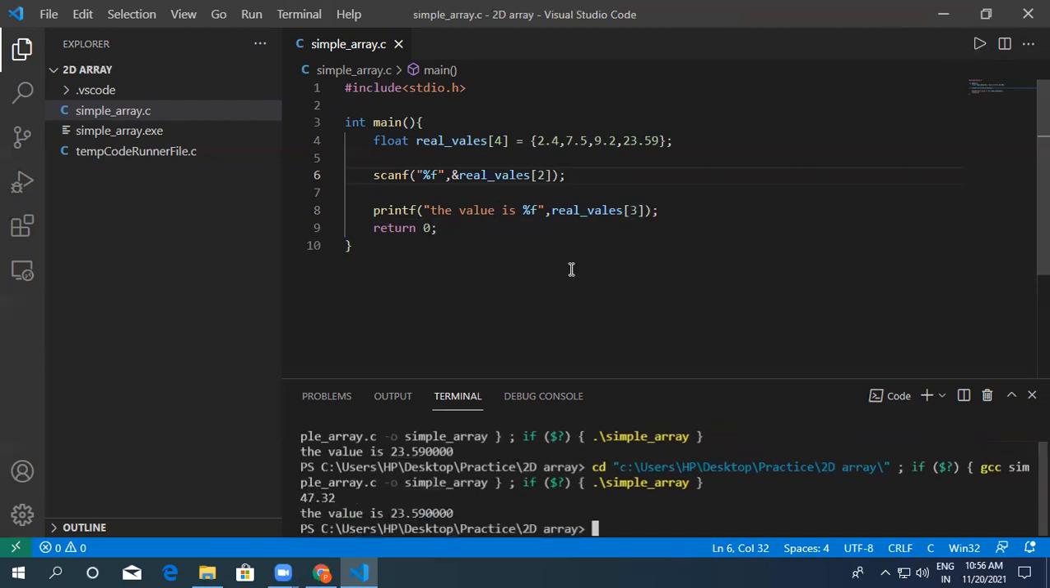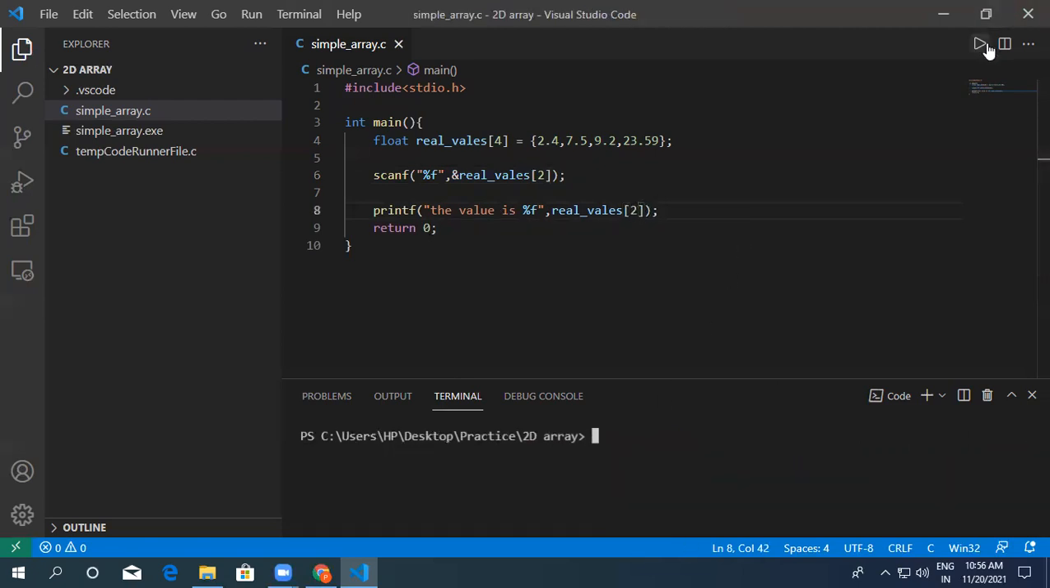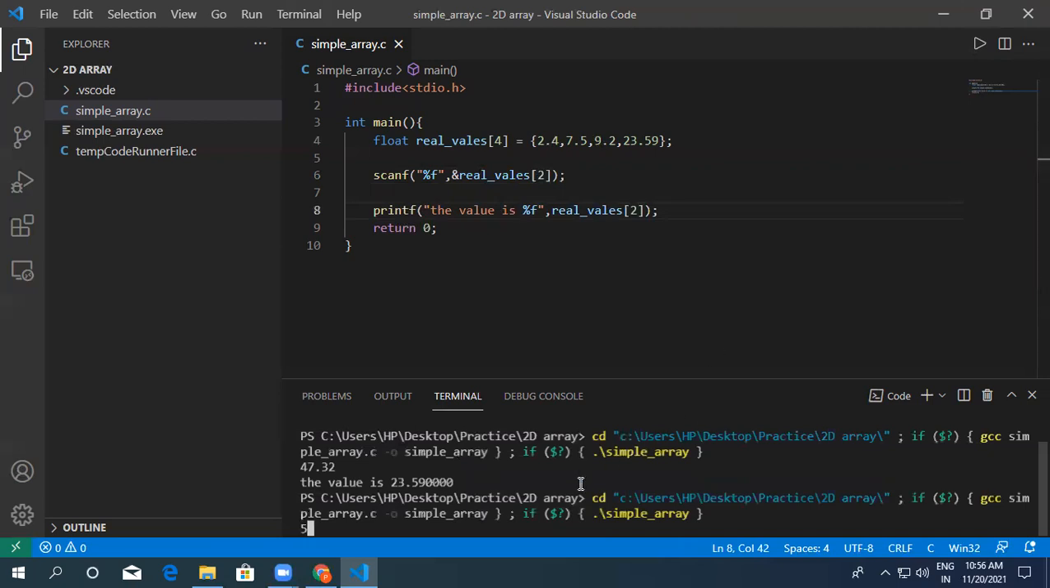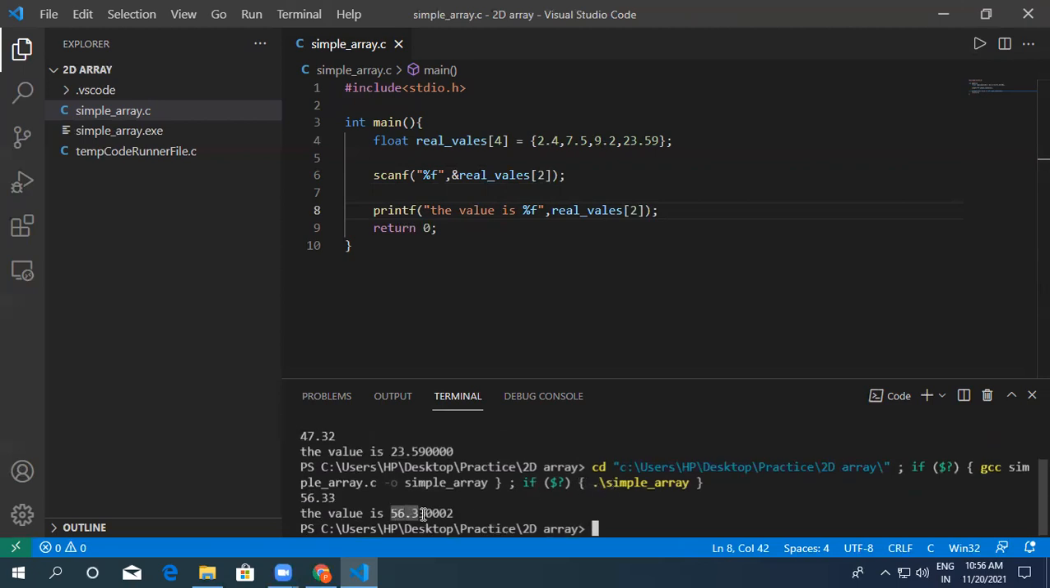I will give 47.32 and see. We didn't write 2 here, that's why it is showing the value of position 3; it should show the value of position 2. Okay, now run again. 56.33. So it is showing 56.33, and nowhere here is 56.33. We gave this value to scanf, and scanf replaced the value of position 2 with 56.33. Okay, see, this is the point.